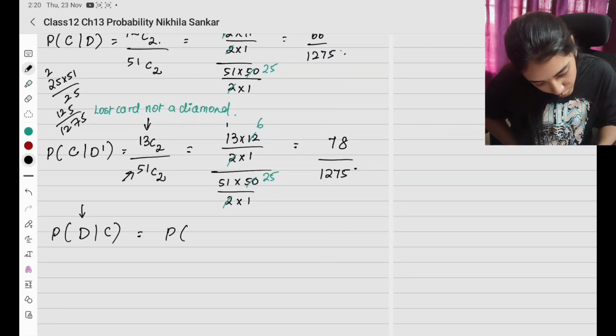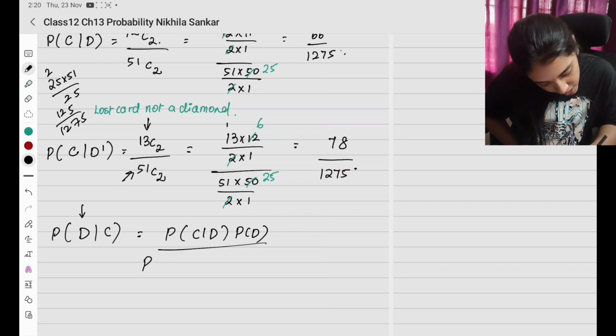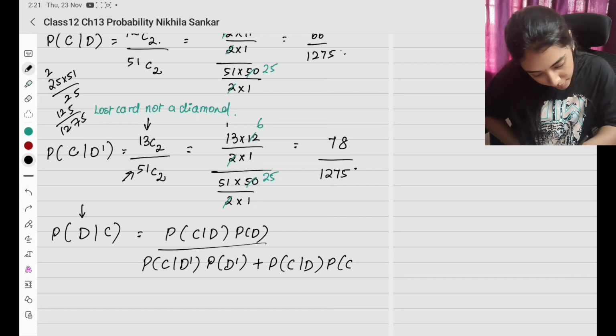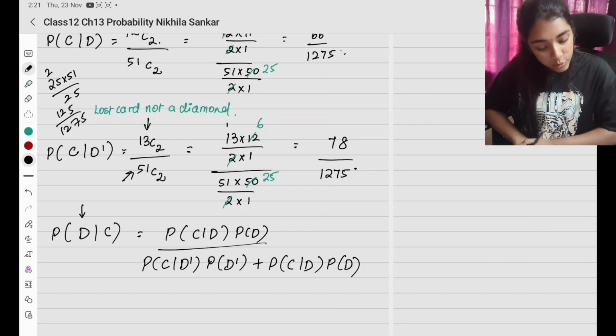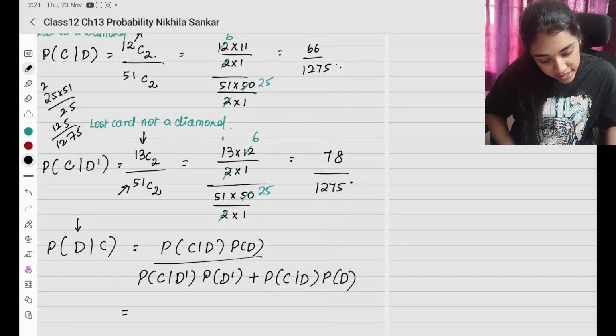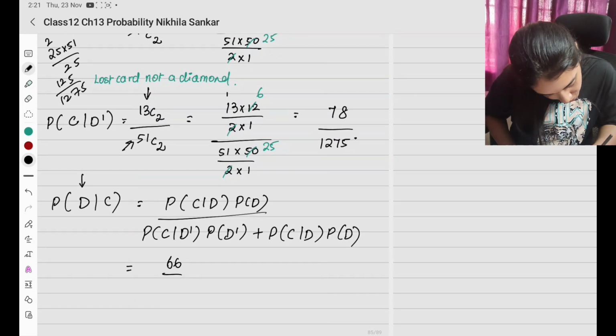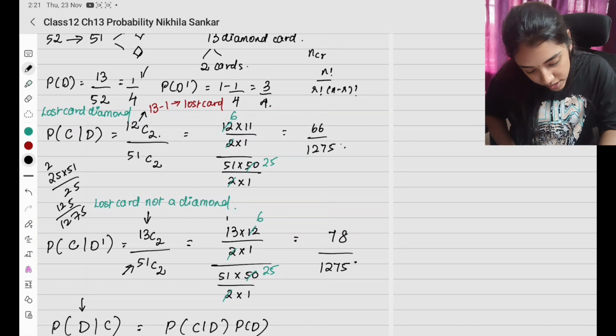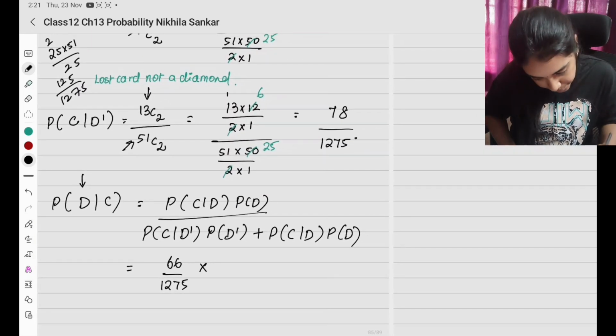So this is going to be, reversing it, P(C given D) times P(D), the whole divided by the probability of choosing which is not a diamond, so P(D dash) plus P(C given D) times P(D). When I substitute the values, probability of C given D is 66 by 1275, times probability of D, which is choosing a diamond, 1 by 4.